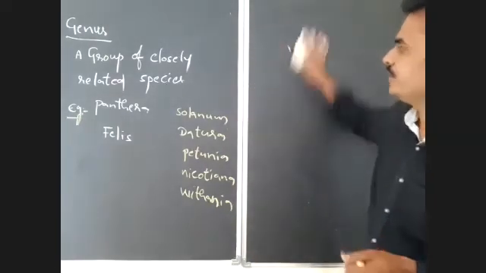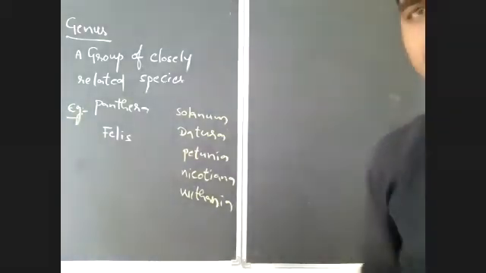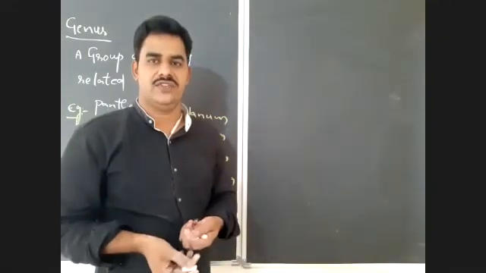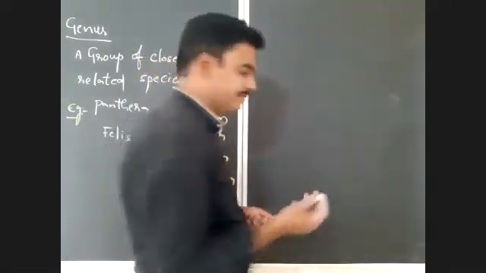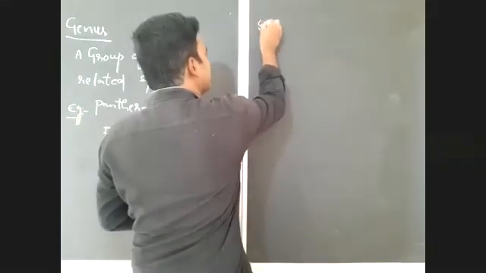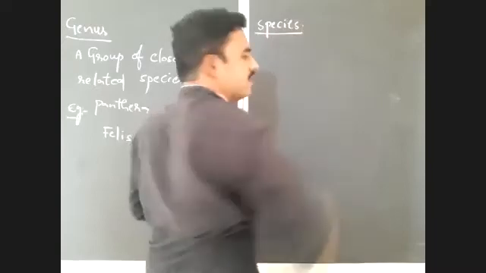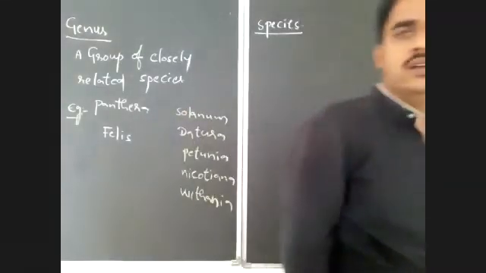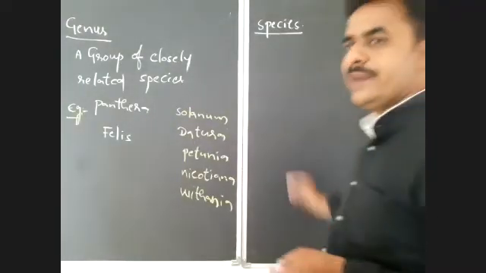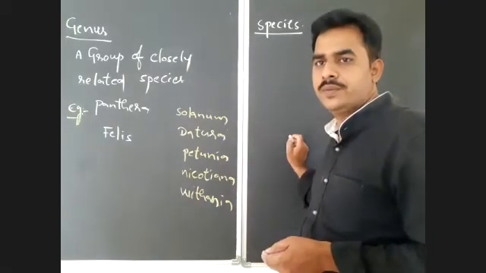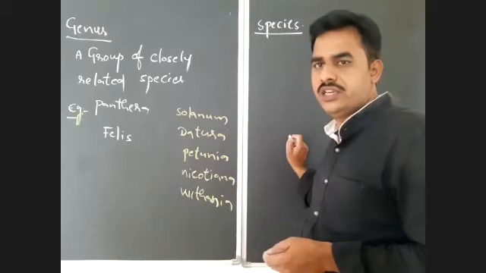After completion of that, the last but not least, it is the basic unit of classification, that is species. Species is the smallest unit of classification according to the hierarchy of classification, according to 7 obligatory categories.